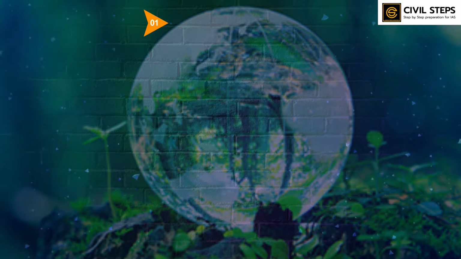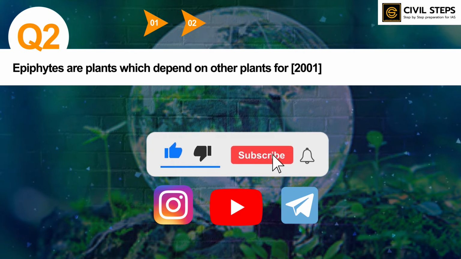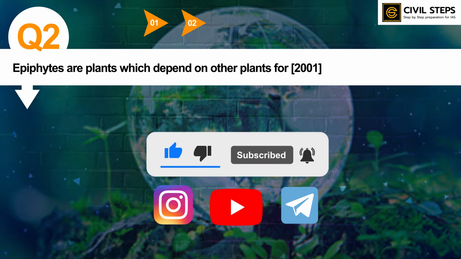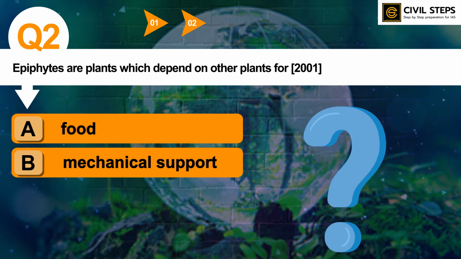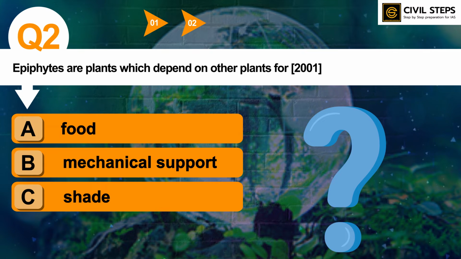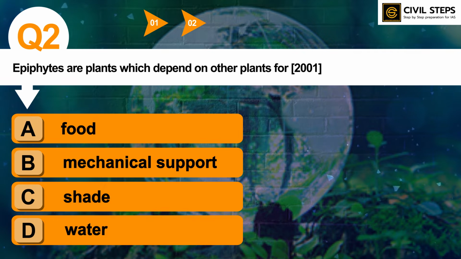So now let us discuss question number 2. Epiphytes are plants which depend on other plants for what? Option A, food. Option B, mechanical support. Option C, shade. Option D, water. So you can pause this video and write your answer in the comment section below. So I hope you have written the answer. So the answer of this question is option B, mechanical support.